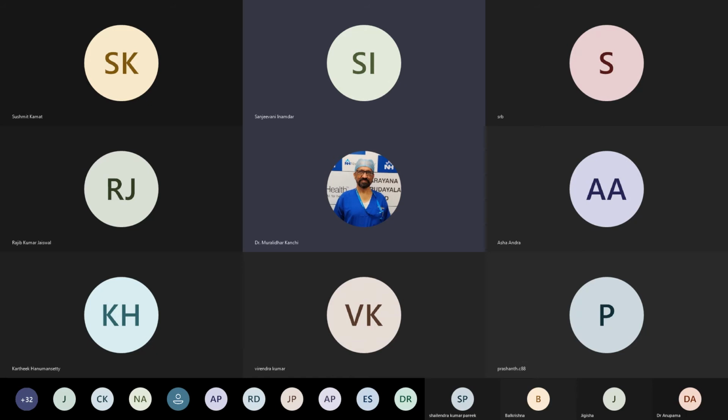For example, in ASD, when the velocity is very low, you can reduce the color gain. But normally the color gain setting is about 50 to 60 centimeters per second. Do you agree with that, Sushmit and Sanjeevani?